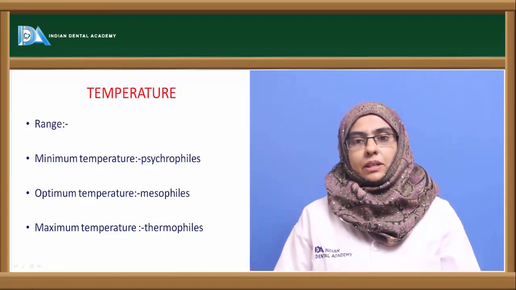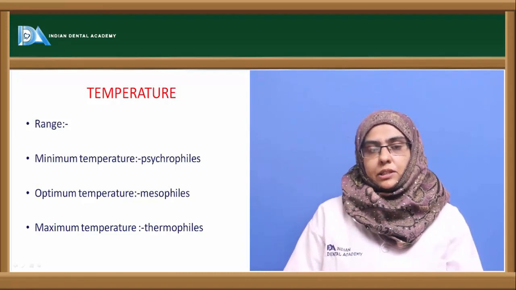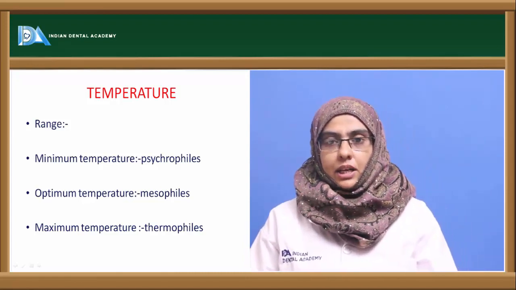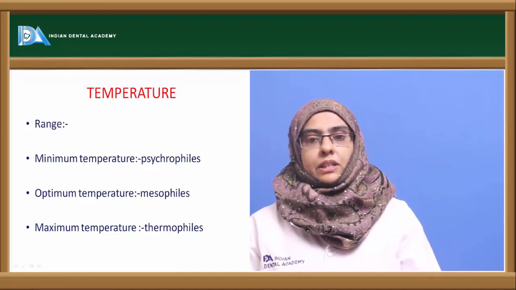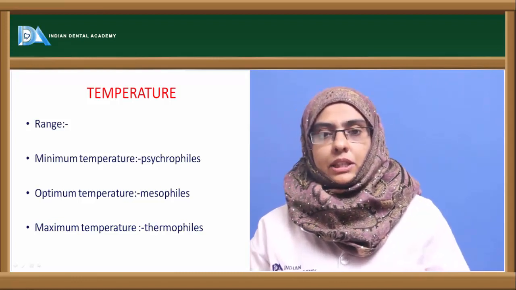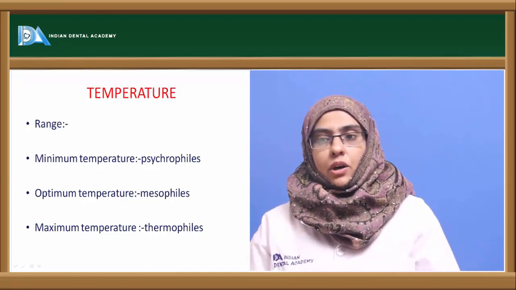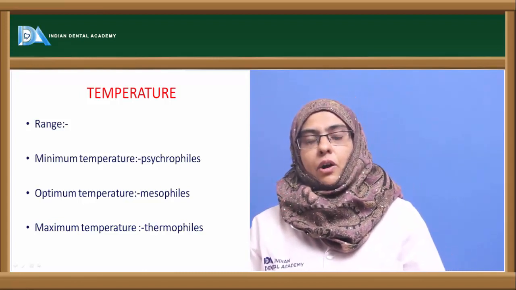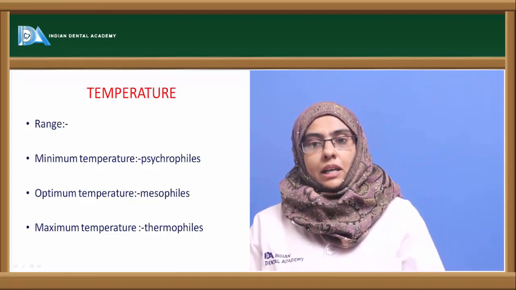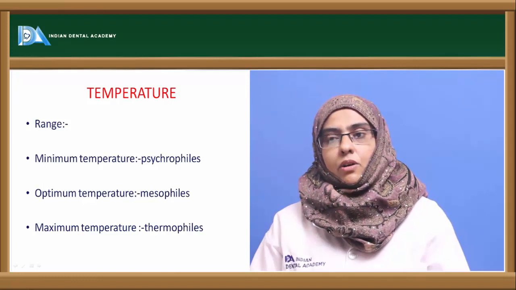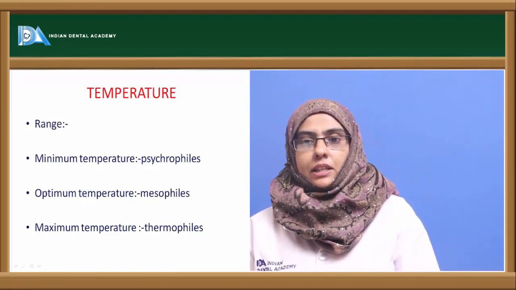So the range of temperature varies from one organism to another, one species to another, and one genus to another. The organisms which grow at very low temperature, that is below 0 degrees centigrade, are called psychrophiles, whereas the organisms surviving at moderate temperature are called mesophiles, and the organisms loving the highest temperature are called thermophiles. So: psychrophiles, mesophiles and thermophiles.